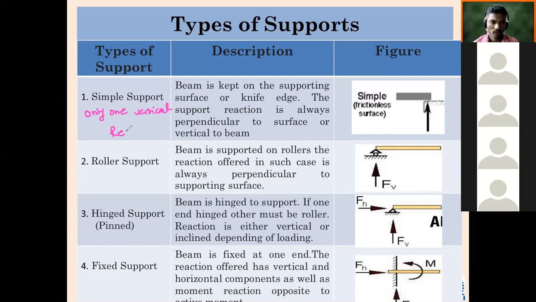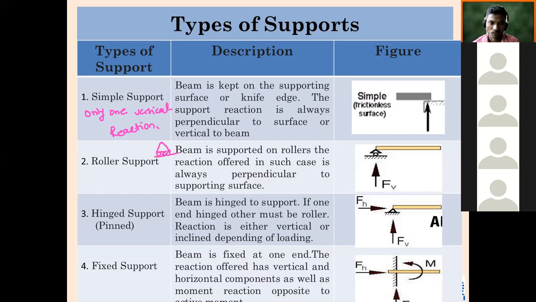Very important. Then roller support. What does it mean? Beam is supported on rollers. The reaction in such a case is always perpendicular to the supporting surface. One example I have given: roller support is like a trolley bag, the way we pull it, or a railway track. Roller supports are drawn as a triangle with circles below.